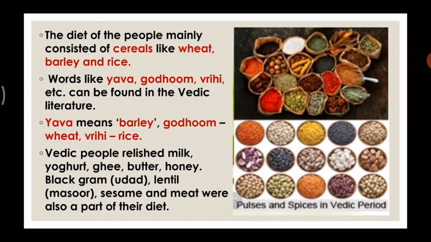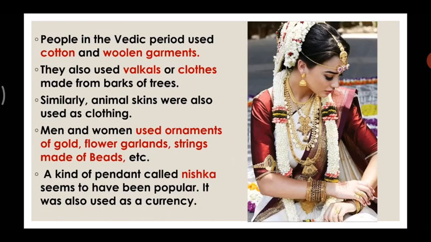Okay, let's move forward. The people in the Vedic period used cotton and woolen garments. They mostly wore cotton and woolen clothes. They also used valkala, or clothes made from the bark of trees. Animal skins were also used for clothing.